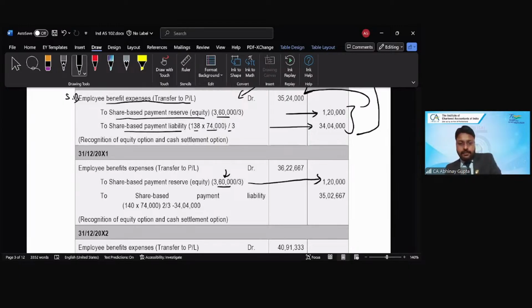Now for the liability, we need to do the calculation again. So again, the revised fair value at the end of year 1 is 140. The number of shares is fixed, 74,000, into the weight 2/3, minus the amount which we have already recorded in year 1, right? So it will fetch us the expense for year 2, and the total of this will be the total employee benefit expense, right? Is that clear?